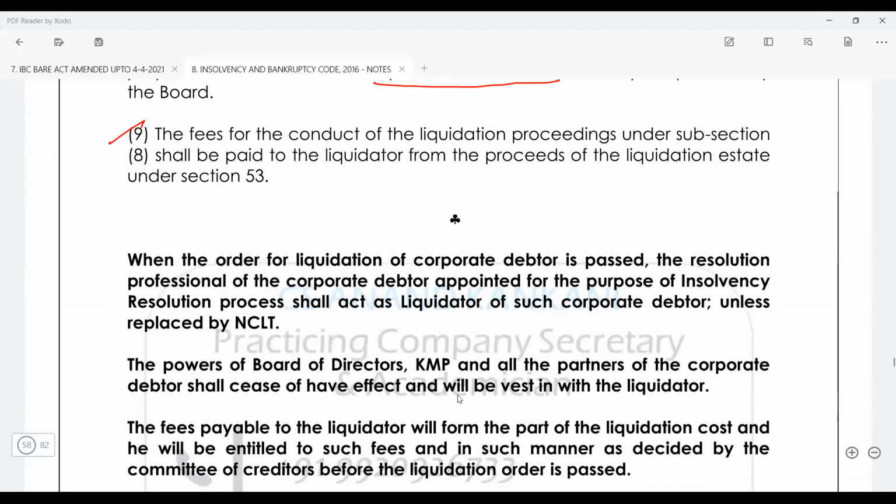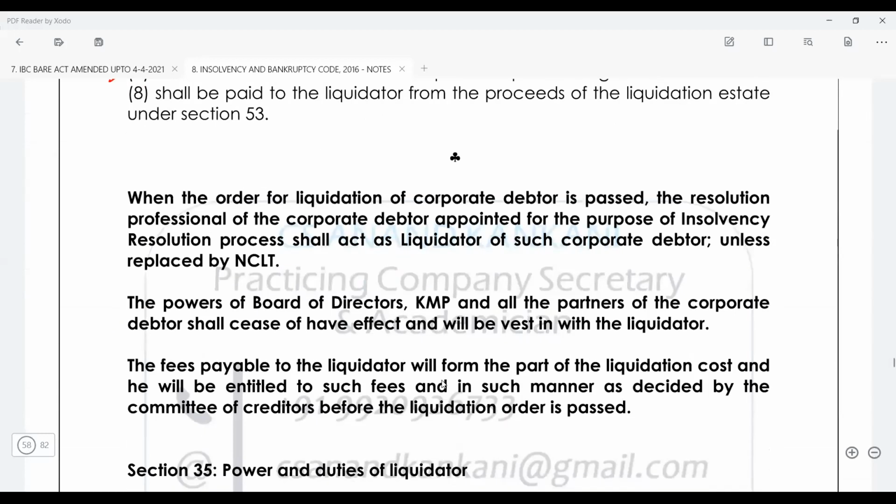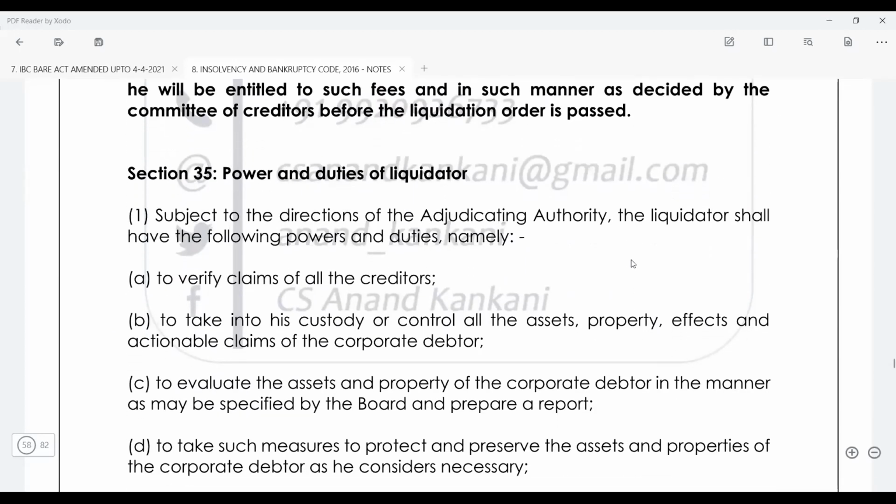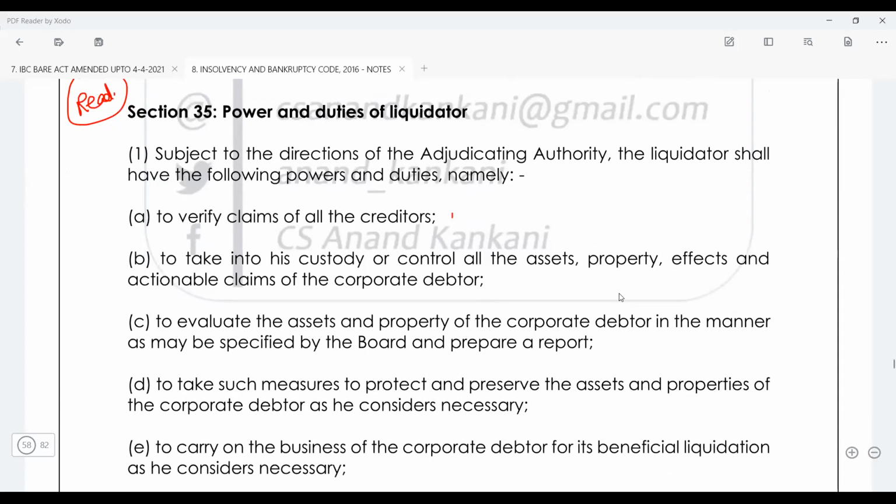Then when the liquidation order, so this is again the repeated point that I have written here. Then you have the powers and duties of the liquidator. So this you can basically just read. There is nothing fancy about it, right? You can just read that the liquidator has to verify the claims. He will take into custody all the assets and the properties.